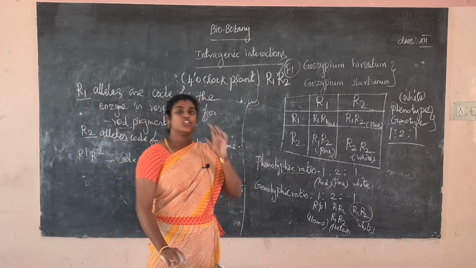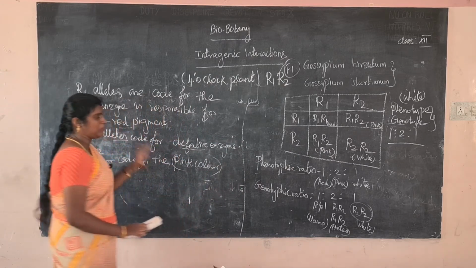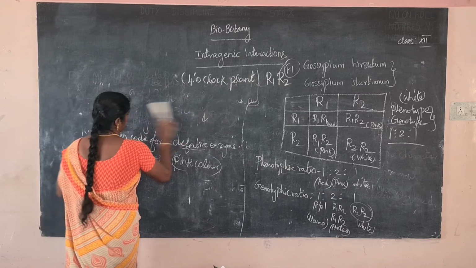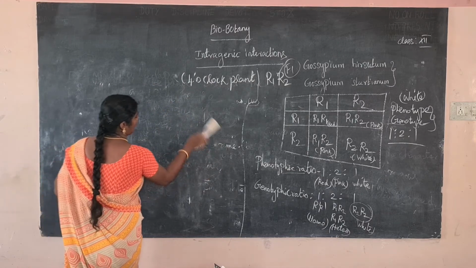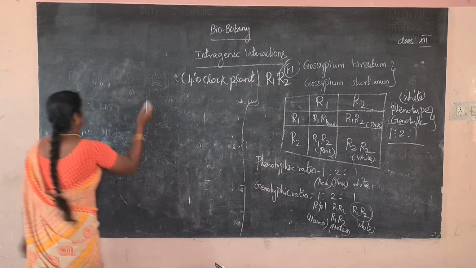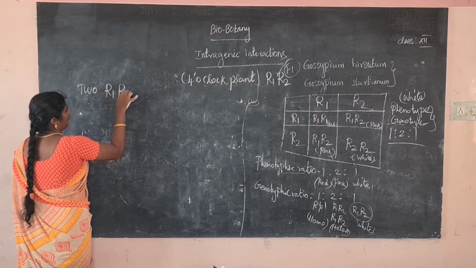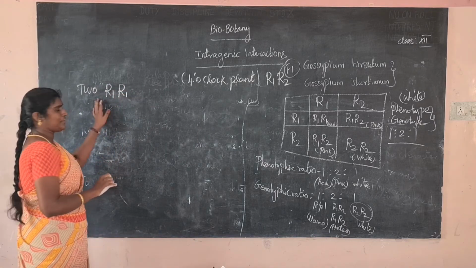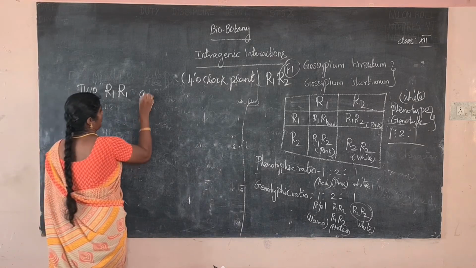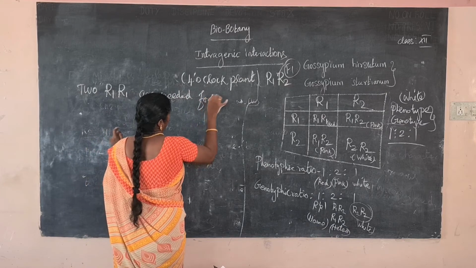Okay, next one. The two R1 alleles are needed for the red pigment. When we want the red pigment, we need two R1, producing a red flower. The two R1 is a pure breeding homozygous condition. The two R1 are needed for which color?